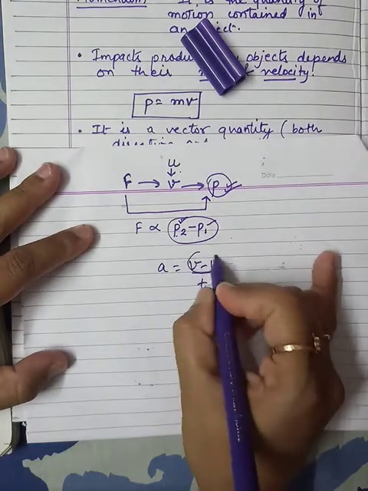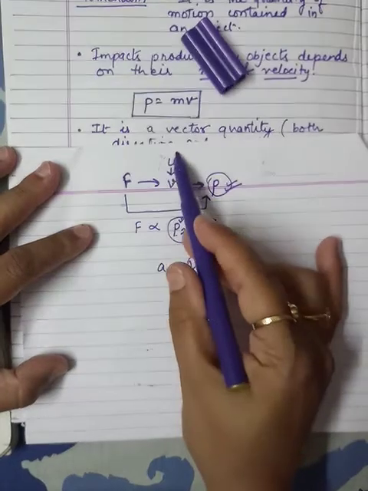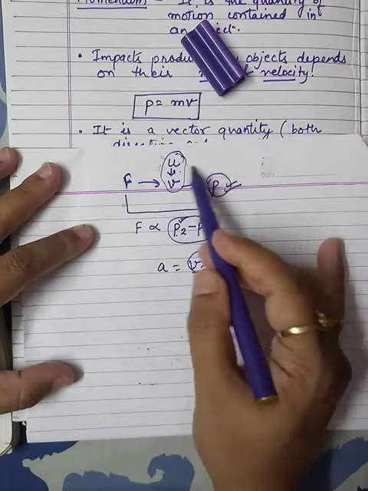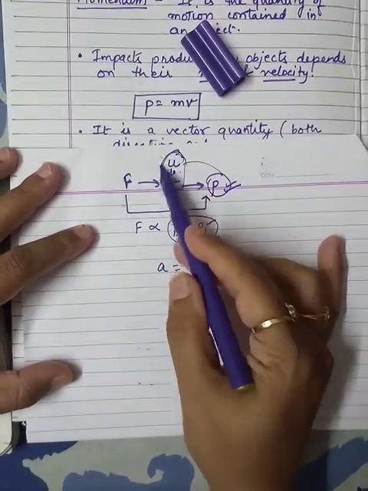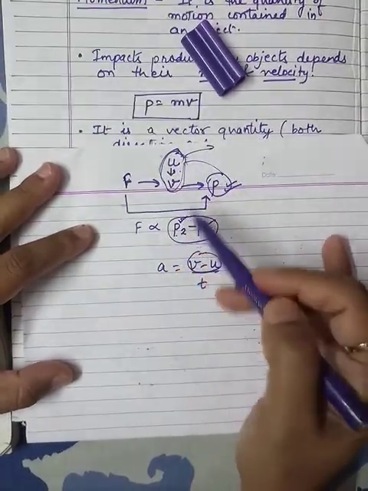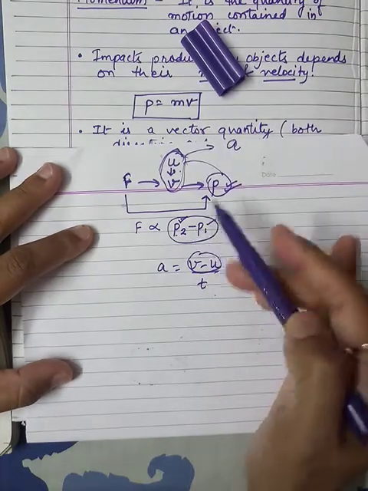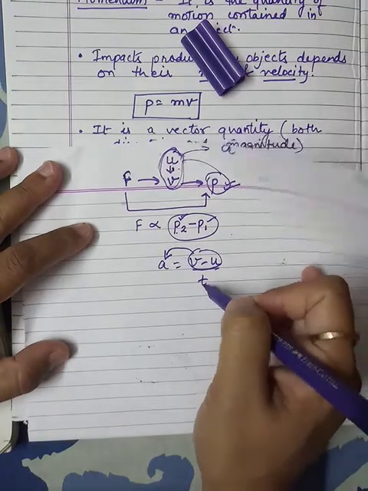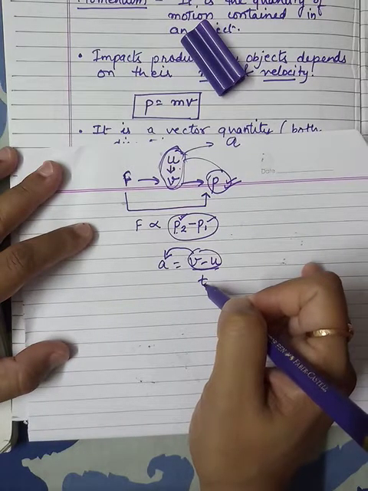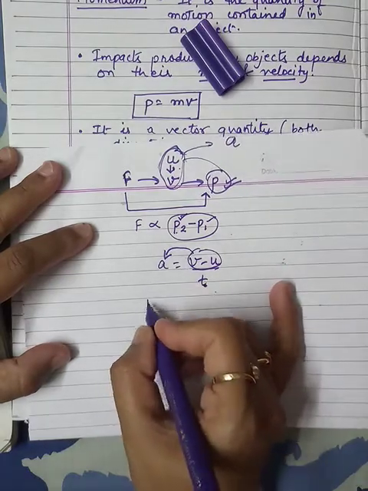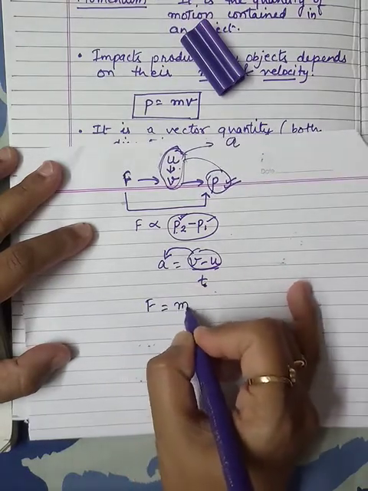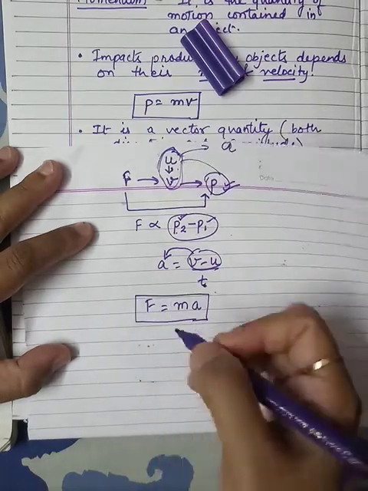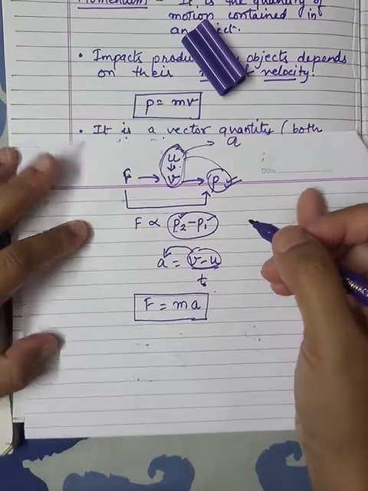If velocity is changing, that's what we were talking about here. When force is applied, the velocity was changing, and if velocity was changing, the momentum was changing. So if velocity was changing, there must be some acceleration. This is what is acceleration. So velocity is changing, that means there must be some acceleration with respect to time we are considering. So this concept will give us the formula F equals m multiplied by a. How we can derive this formula? That we are going to do right now.